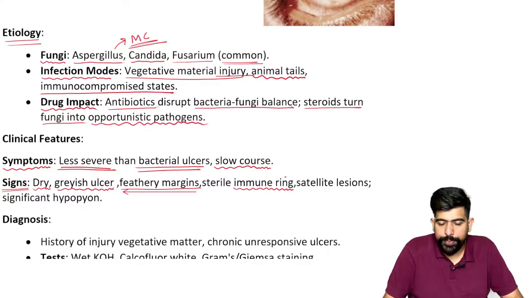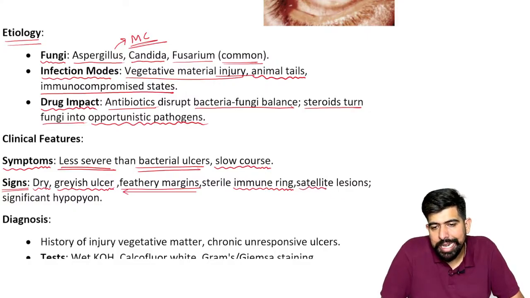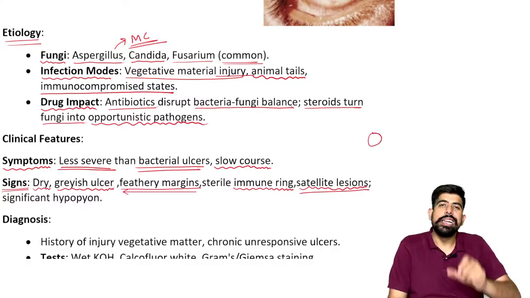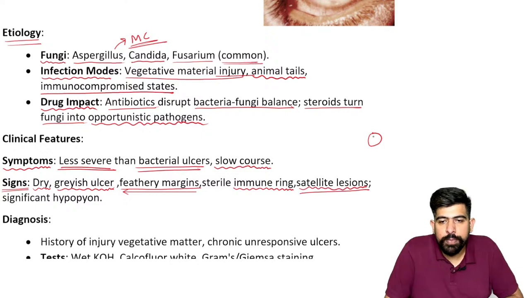Also, in the later stage we will see satellite lesions. And what is a satellite lesion? We have a big ulcer growing in the center, which is the fungal ulcer, right?